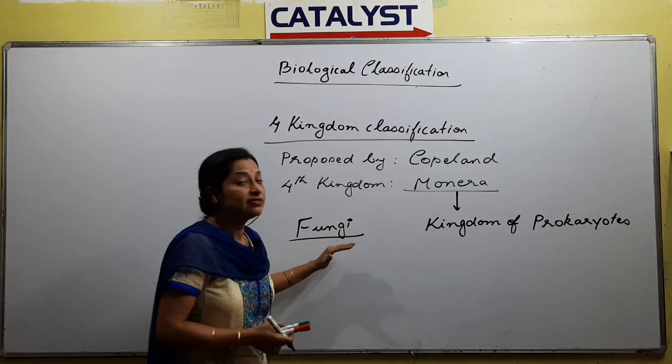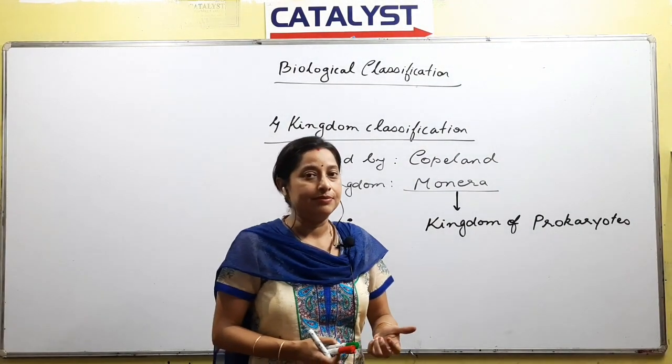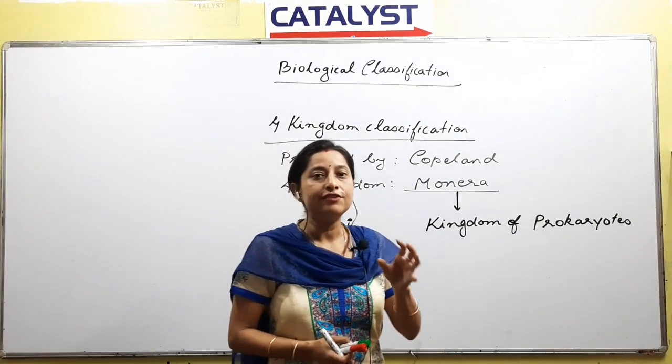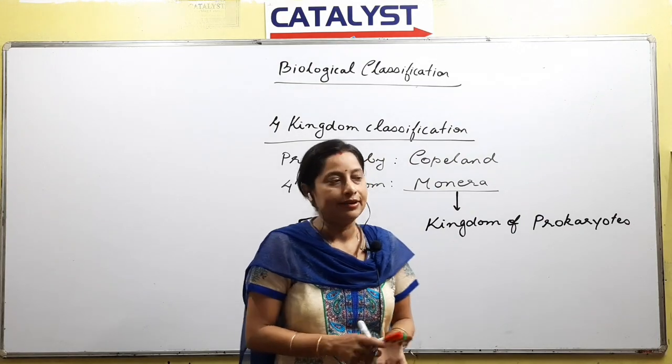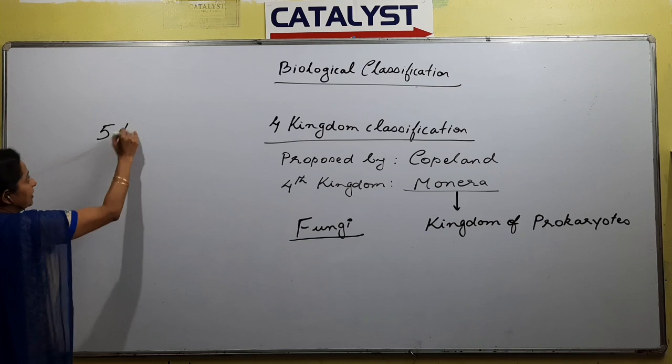So just to solve this problem, what came into account was the 5 kingdom classification. The 5 kingdom classification had to be made because we could not get the placement of fungi until now. After this was the 5 kingdom classification.